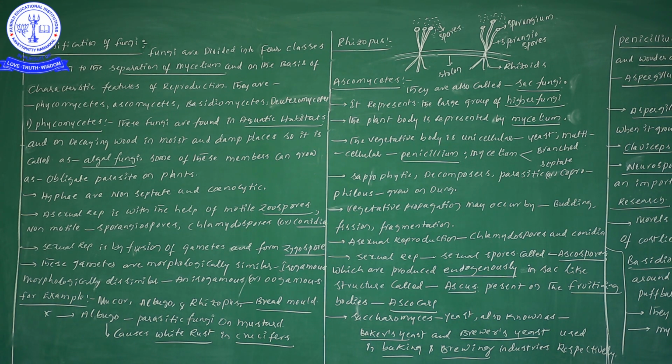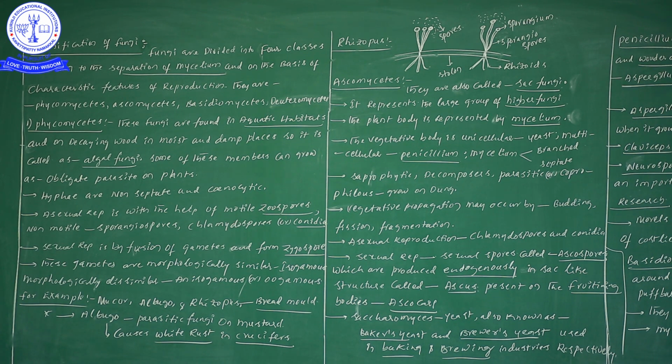So Phycomycetes members are non-septate and cenocytic. Next, asexual reproduction. Asexual reproduction takes place with the help of motile zoospores.